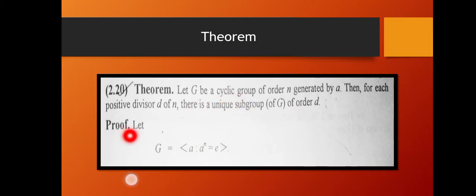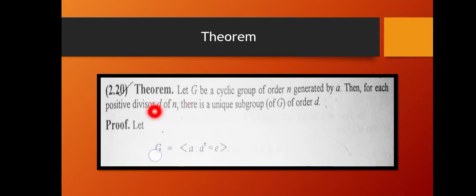The proof of this theorem: let G be a cyclic group generated by a, and a raised to the power n is equal to e. This is a cyclic group. We have to prove that for each positive divisor d of n, there is a unique subgroup of order d. Now, let d be a positive divisor of n.